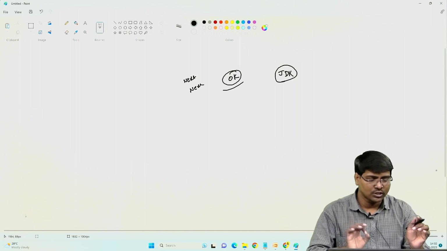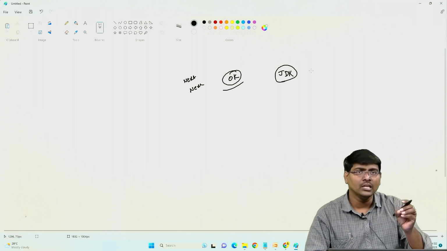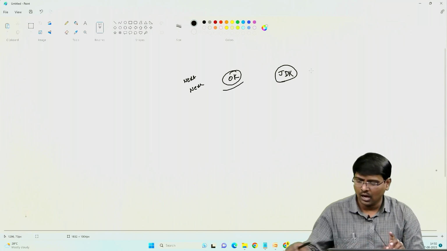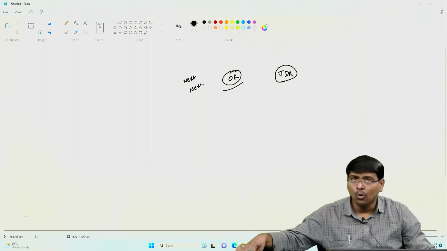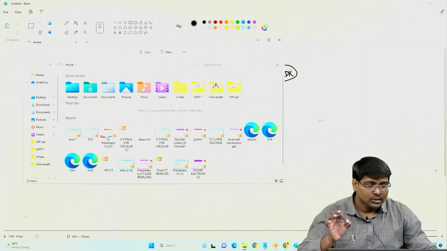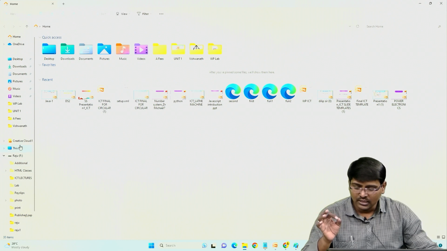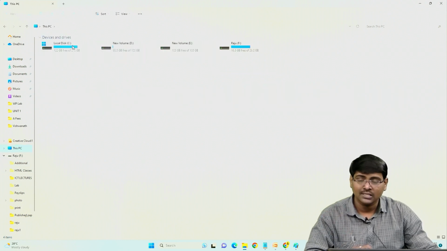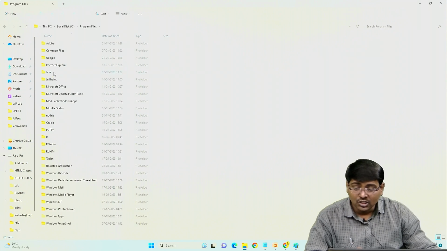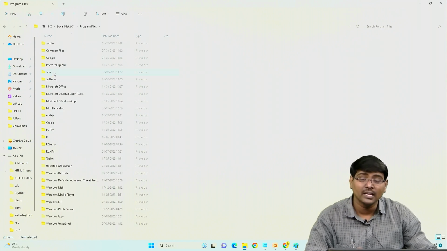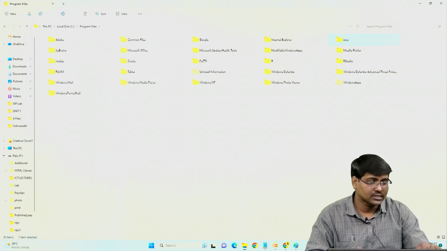Now the question is, you want to check whether the JDK is installed successfully or not in your system. The procedure is, go to C drive. Generally this is the default location in all systems. C drive, program files, Java. Now Java is there. See this one? Java is there? Yes.